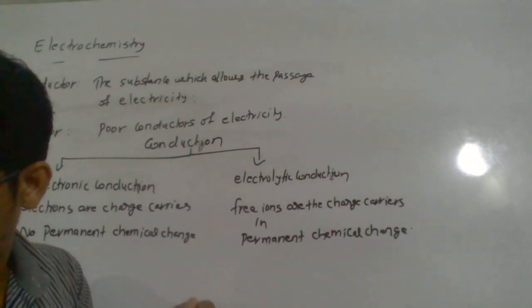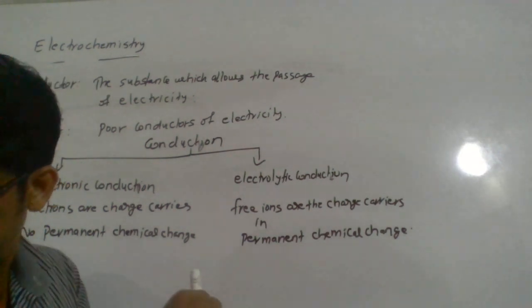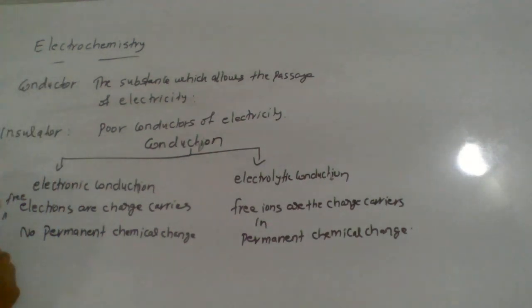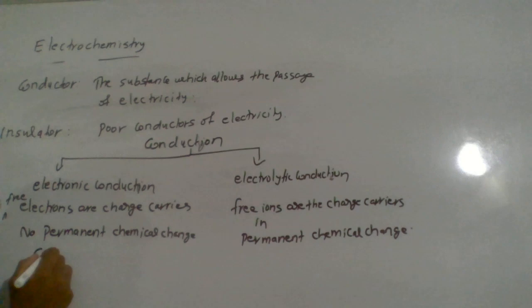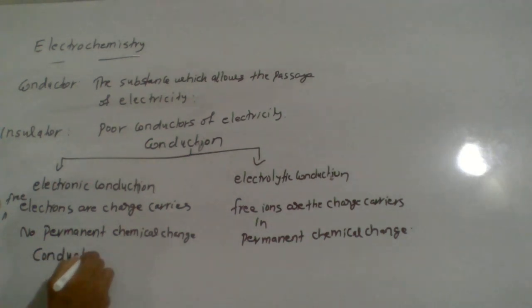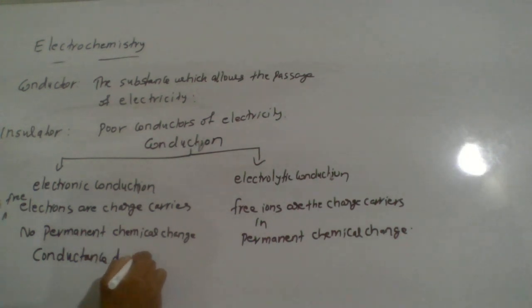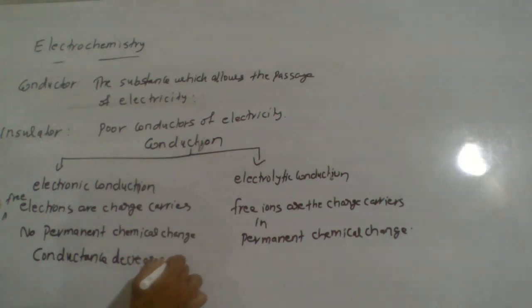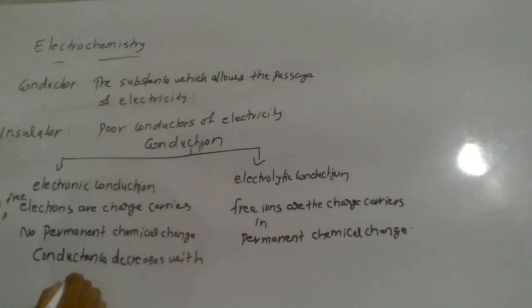Okay, next point, conductance. That's one of the interesting points. In electronic conduction, conductance decreases with the increase in temperature.